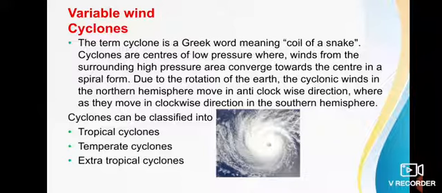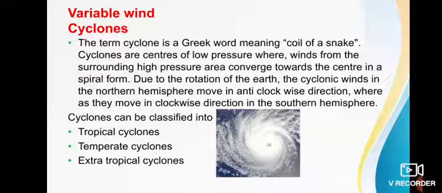Variable winds and cyclones. Cyclones are rapid inward air circulation around a low pressure area. The air circulates in an anti-clockwise direction in the northern hemisphere and clockwise in the southern hemisphere.